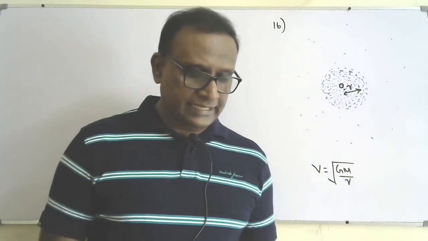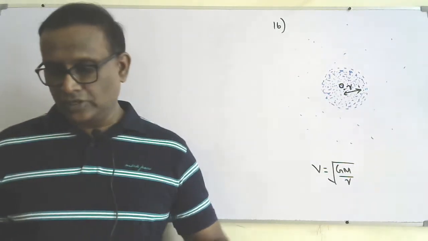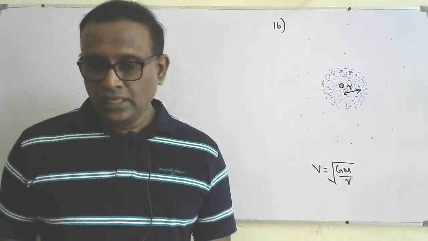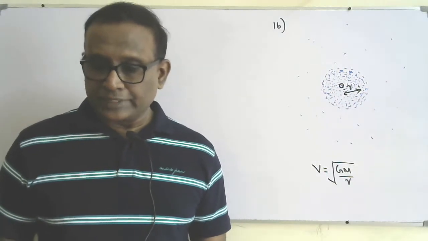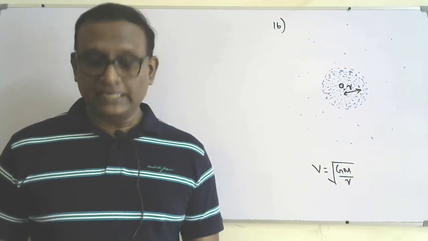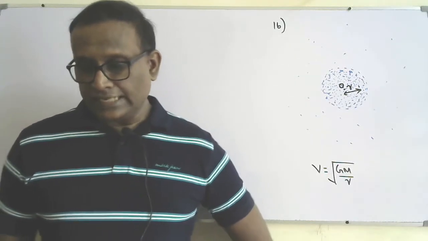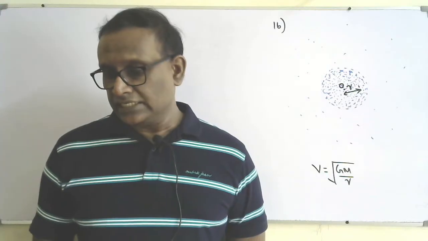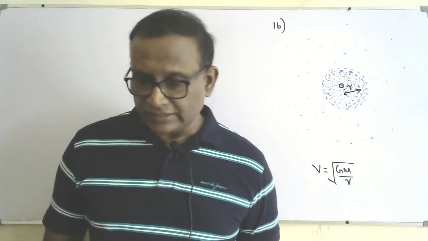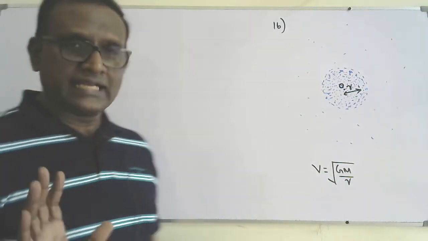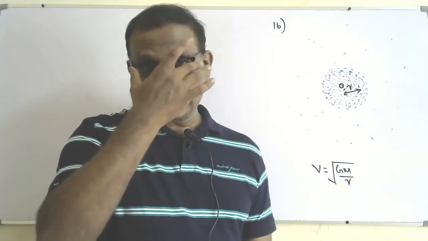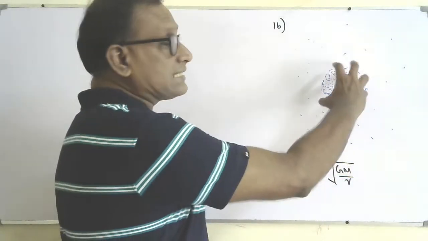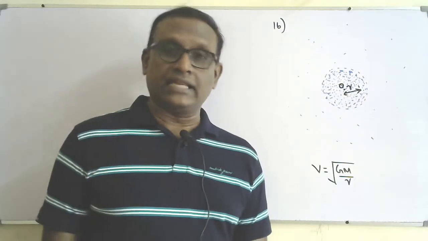Okay, question 16 is about gravitational motion. This image is given, which represents our galaxy, the Milky Way. Astronomers think that there is a very large concentration of stars in the central region. In most galaxies, most of the stars will be concentrated at the center, called the nucleus of the galaxy.